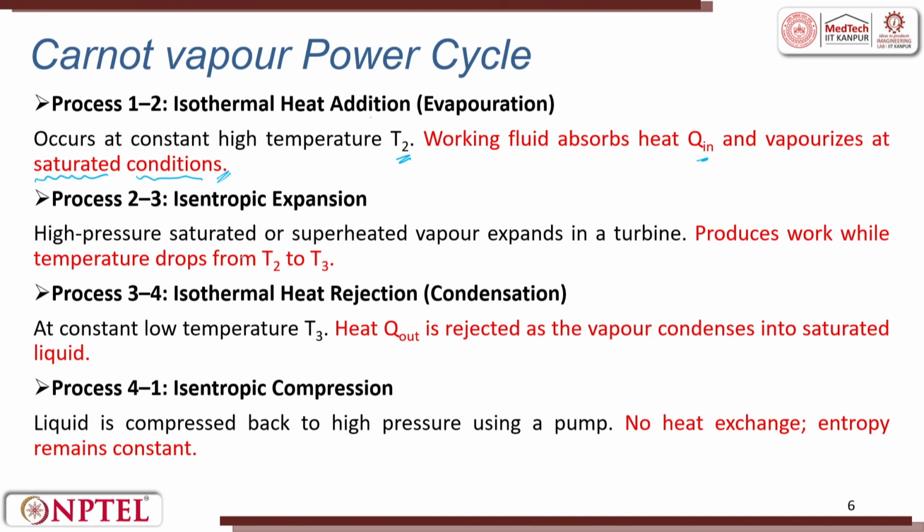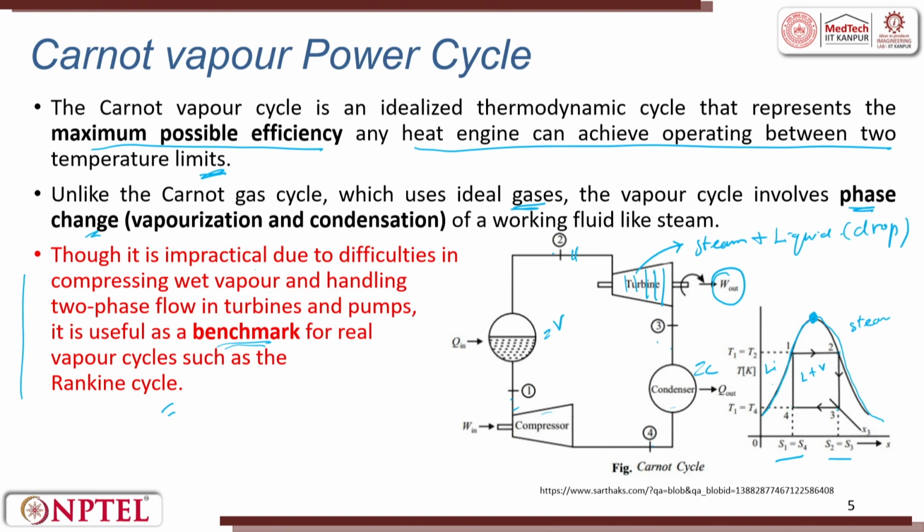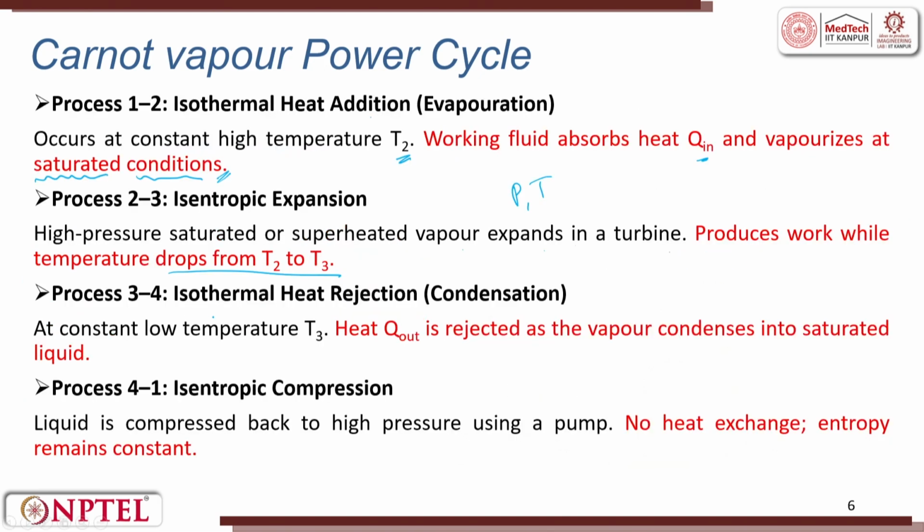The high pressure saturated or superheated vapor expands into a turbine, where pressures are high and temperatures are high. It produces work while temperature drops from T2 to T3. Then isothermal heat rejection, which is condensation. Here at constant low temperature T3, heat is rejected as the vapor condenses into saturated liquid.